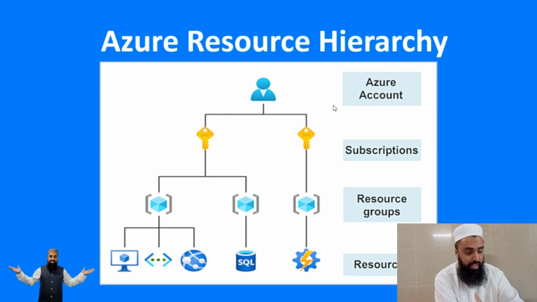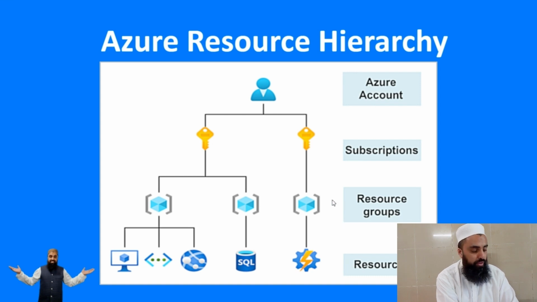Now, starting from the top of the hierarchy, whenever I sign up on Azure, I get an Azure account. If I am signing up for a free student account or free trial, then I will get a free subscription with Azure credit. I can use this free subscription to create a resource group.